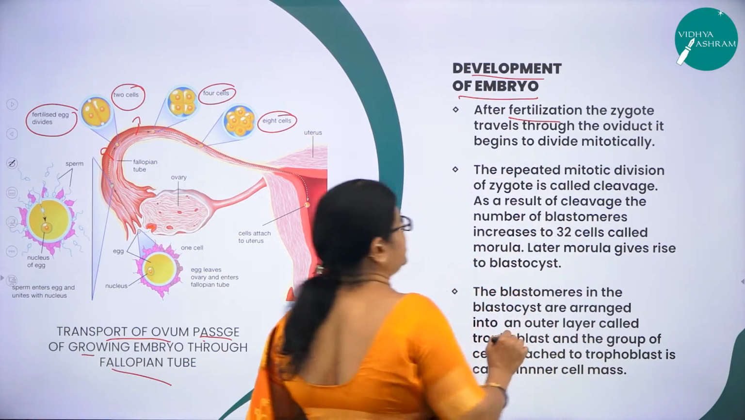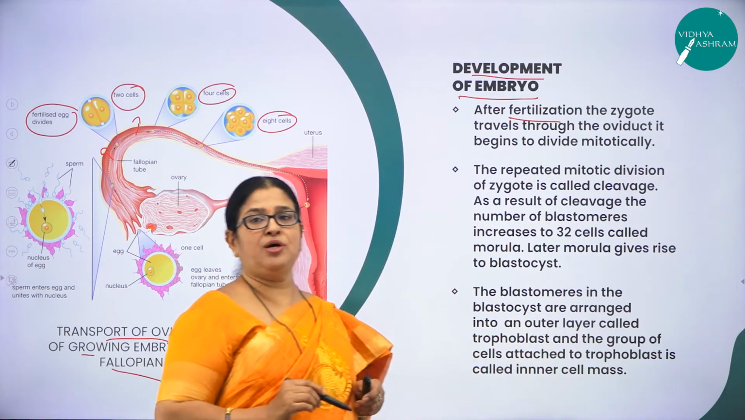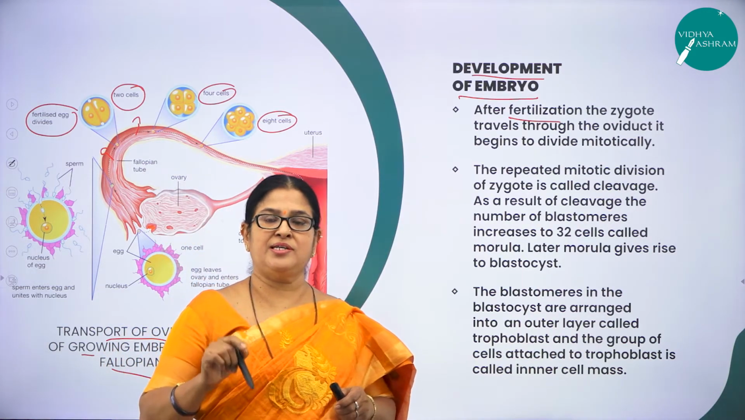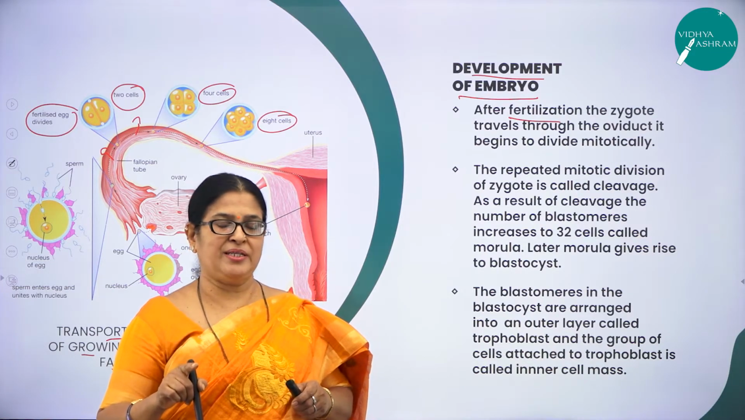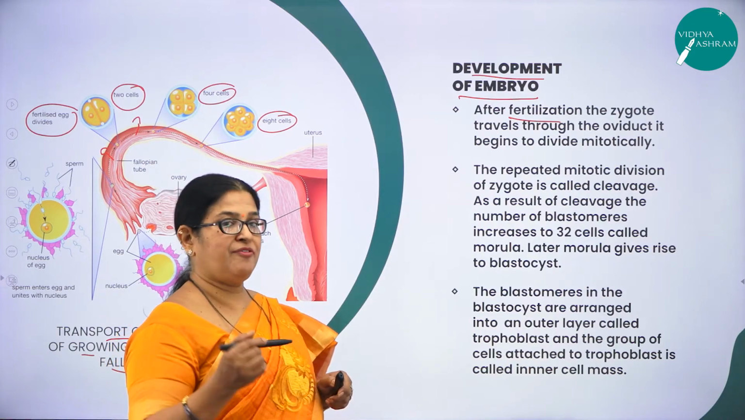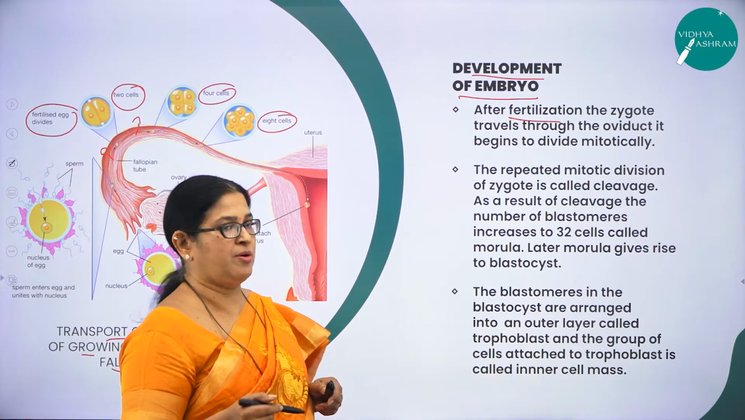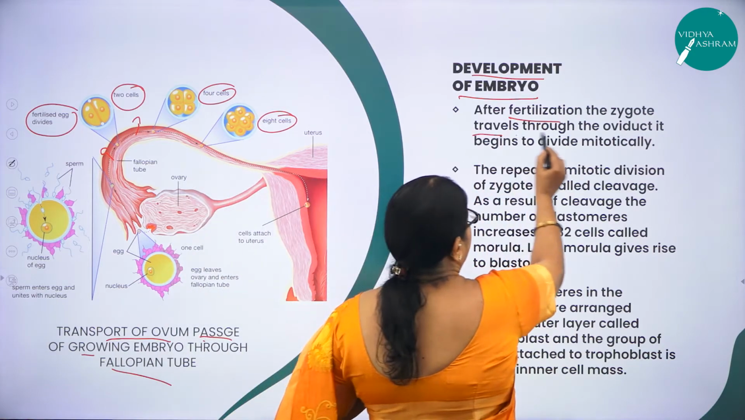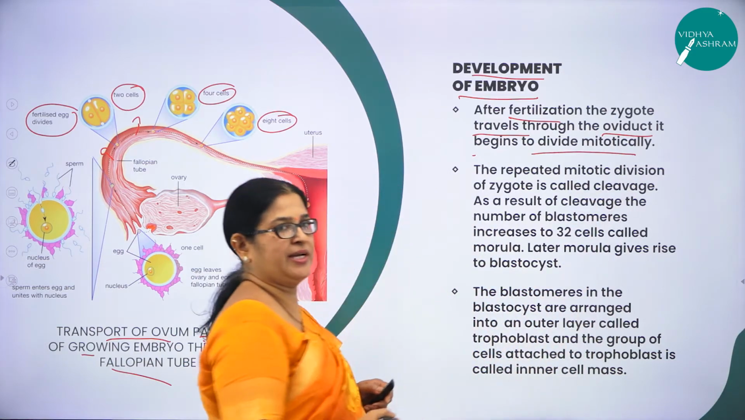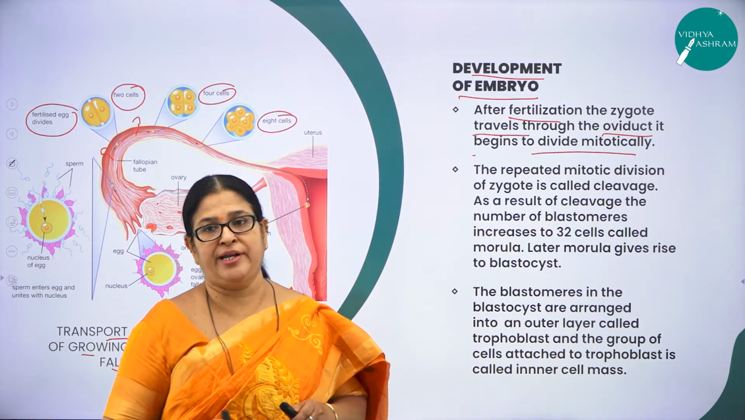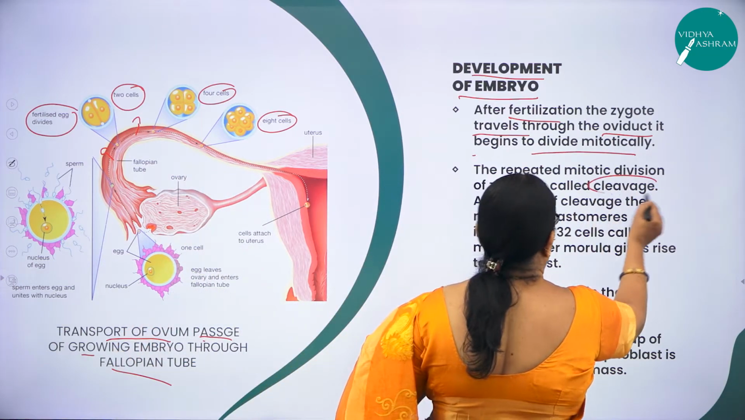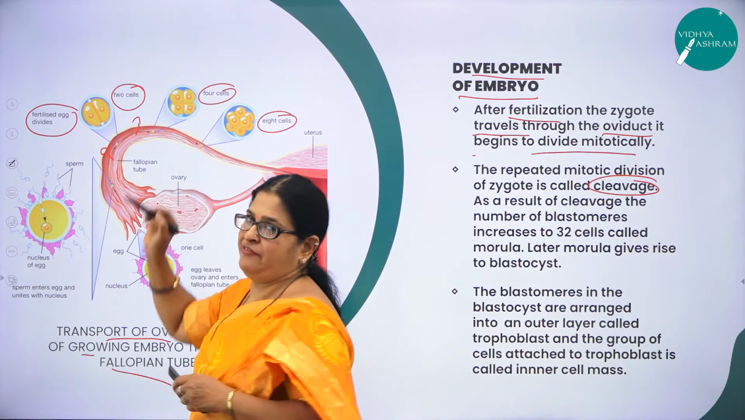Here after fertilization, the zygote travels through the oviduct and begins to divide mitotically. So now we have come across fertilization is a fusion of the male gamete, that is a sperm, with the ovum, resulting in the formation of a zygote. So after fertilization, what is formed? Zygote is formed, and this zygote will travel where? Travel through the oviduct, that is the fallopian tube, and it starts dividing mitotically. And the repeated mitotic division of the zygote is called cleavage. So it will undergo cleavage, right?